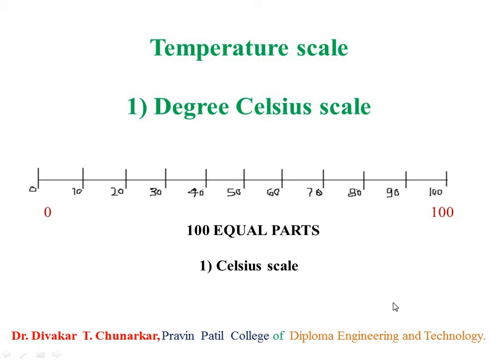Heat is an extensive property. Why is it so? We will take 1 liter of water and 200 liter of water and heat them properly. For 1 liter of water, less time, minimum time is needed for heating, and for 200 liter of water, more time, maximum time is needed for heating, and therefore heat is an extensive property.